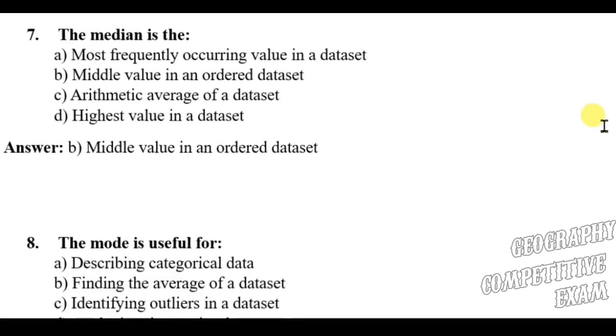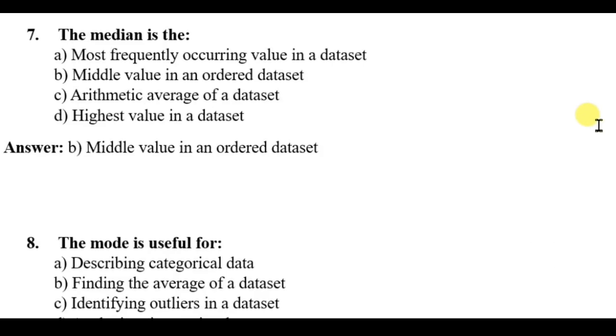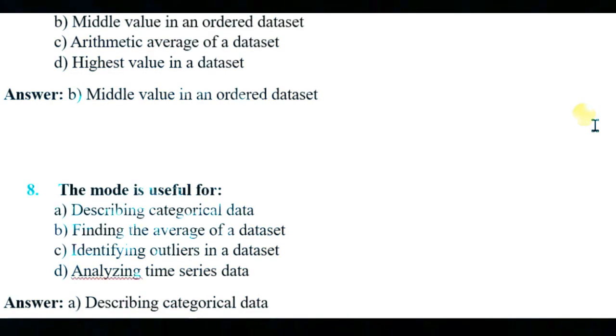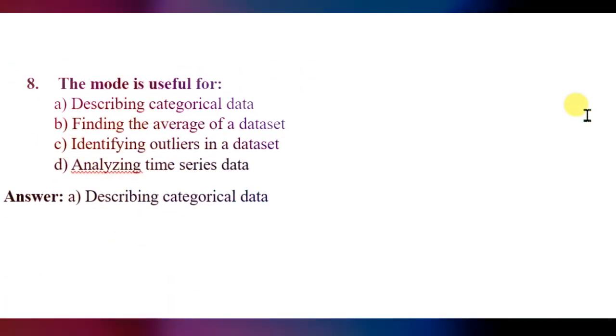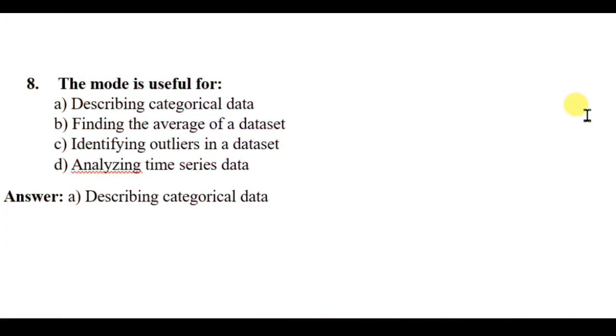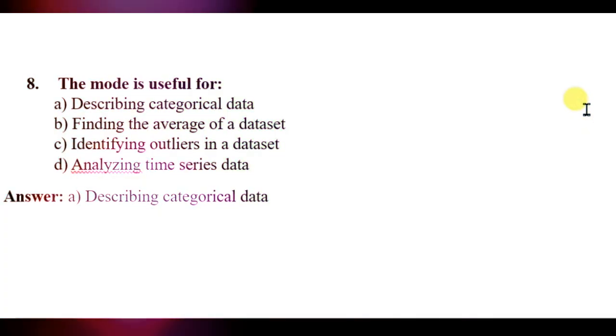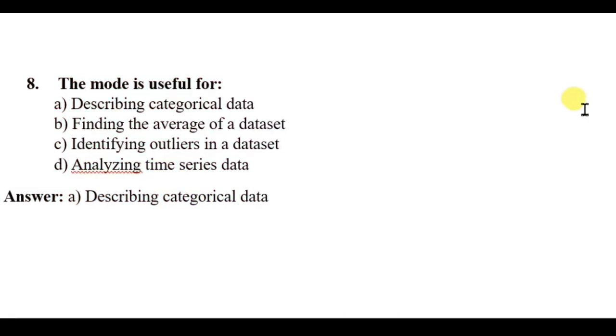The median is the most frequently occurring value in a dataset, middle value in an ordered dataset, arithmetic average of a dataset, highest value in a dataset. The right answer will be middle value in an ordered dataset. The mode is useful for describing categorical data, finding the average of a dataset, identifying outliers in a dataset, analyzing time series data. Here the right answer will be describing categorical data.